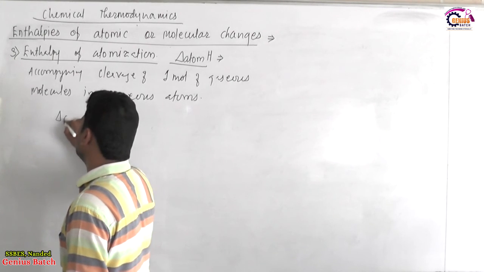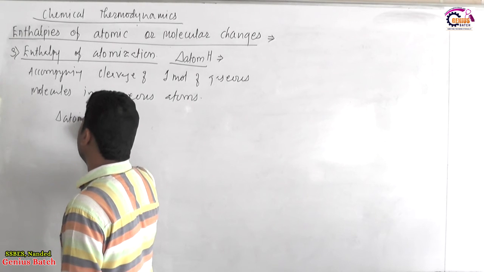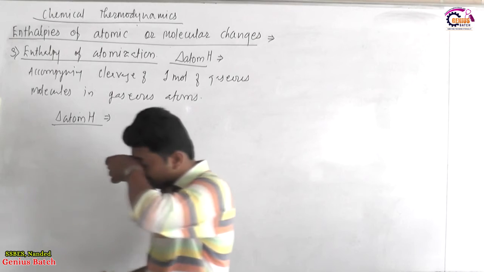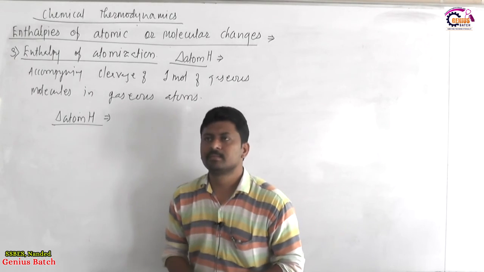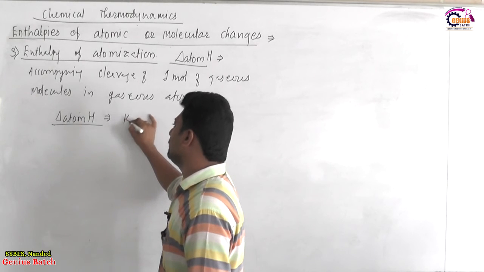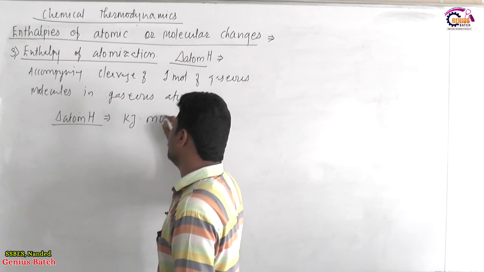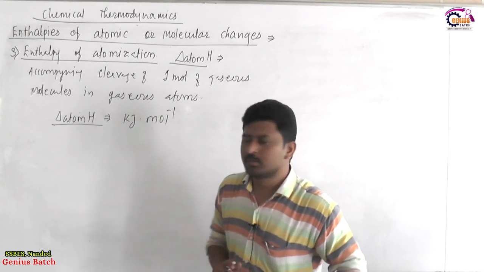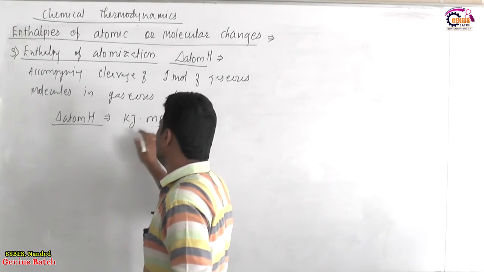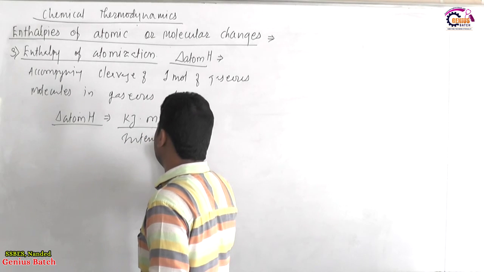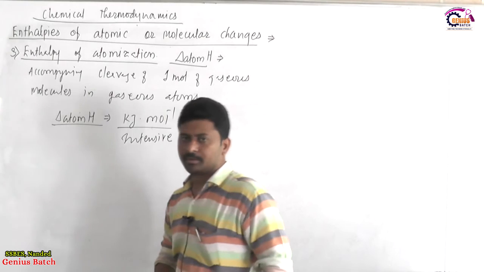As long as it is related to extensive and intensive nature, enthalpy of atomization should be intensive because it is expressed in kilojoule per mole. Defined for 1 mole of substance, so expressed in kilojoule per mole. As a thermodynamic property, it is an intensive property. Clear?